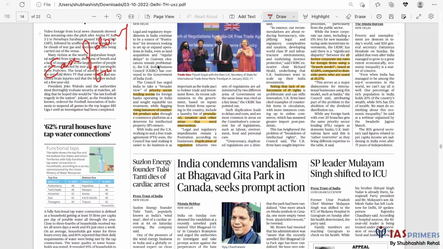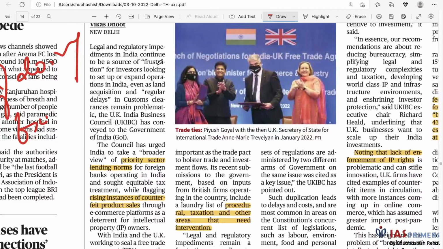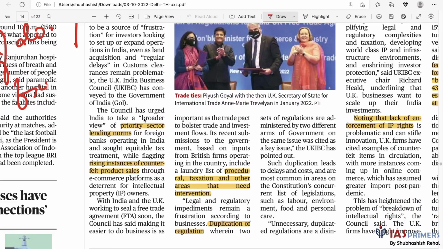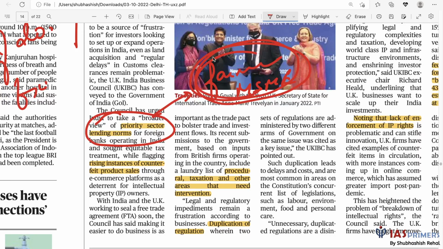So what are the concerns raised? The concerns that the UK companies are raising are the concerns that others also have. One concern is with the financial sector. Any company that wants to have a bank in India has to follow some criteria. One of the criteria is priority sector lending. That is, they have to give loans on priority to certain sectors, for equity. For example, farmers, MSMEs. Those who are at a disadvantage should be given loans on priority.